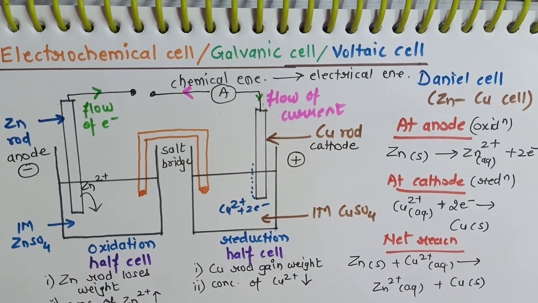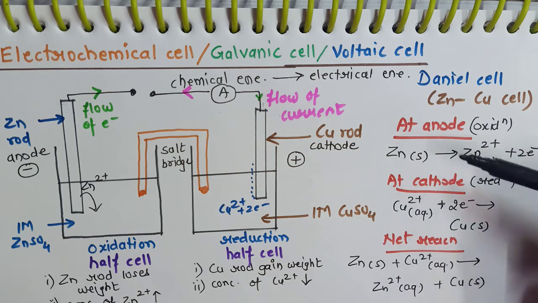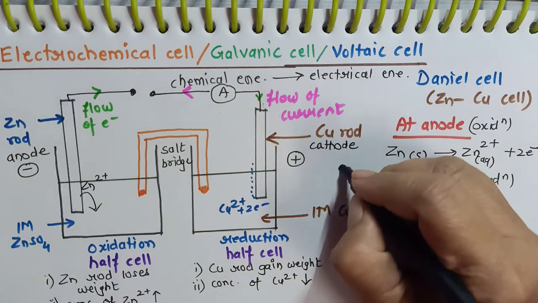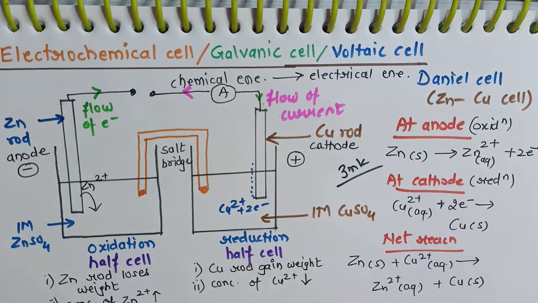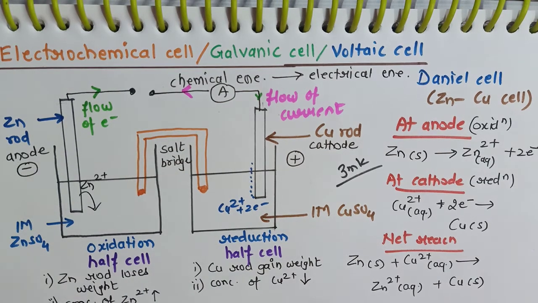So oxidation is a process where there is a loss of electron. Reduction is a process where there is a gain of electron. These reactions are asked as a 3-mark question in your board exam. 1 mark for reaction at anode, 1 mark for reaction at cathode, and 1 mark for the net reaction. So that was all about the Daniell cell.